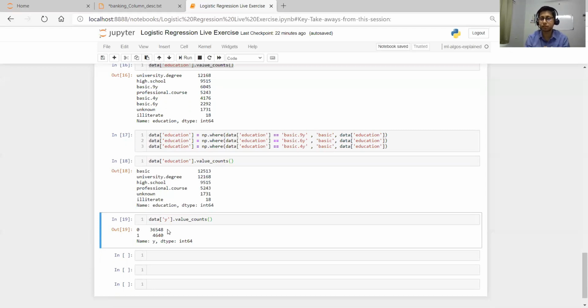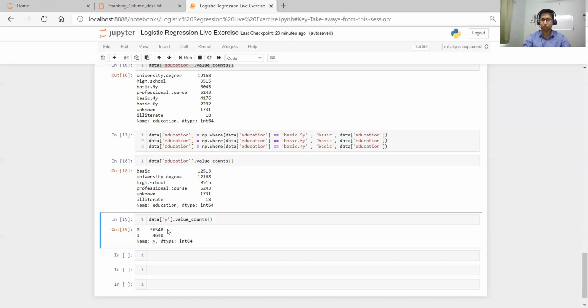So this is a totally imbalanced data set. If you go straight forward and build your model, the zero class, the not subscribed class, will play the major role and dominate the one category. We don't want that. We want to prioritize both equally and give equal weightage to both of them. So we need to balance this class, and we will look at some balancing techniques in pre-processing steps.